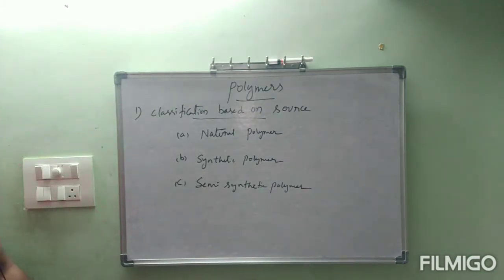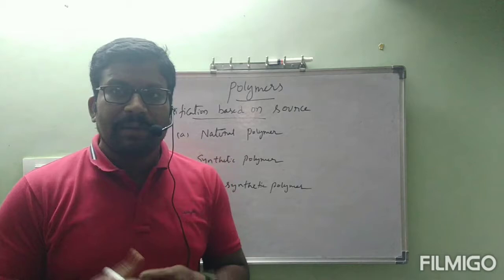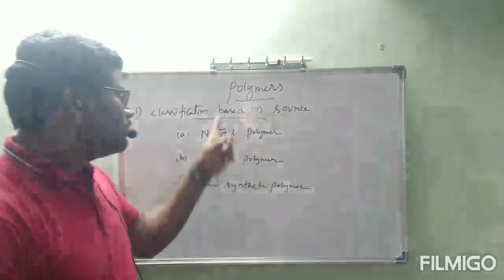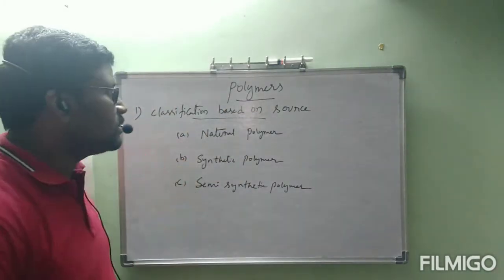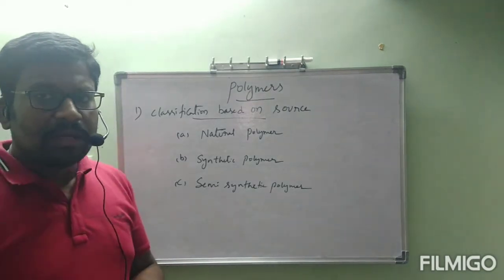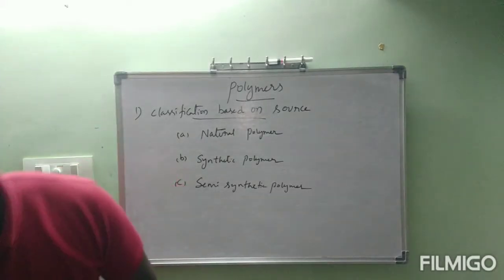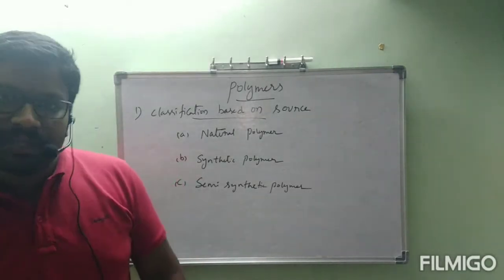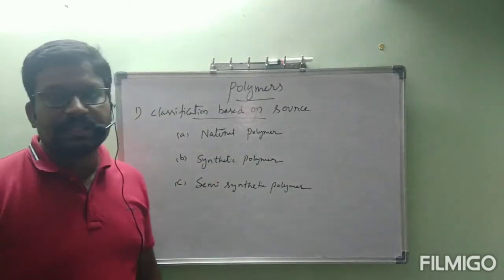Actually, for polymer classification, so many types are there depending on properties. Now, under this first classification, we are going to see classification based on source, that is, from which source we get the polymer. Totally we have three types of polymers: natural polymer, synthetic polymer and semi-synthetic polymer.